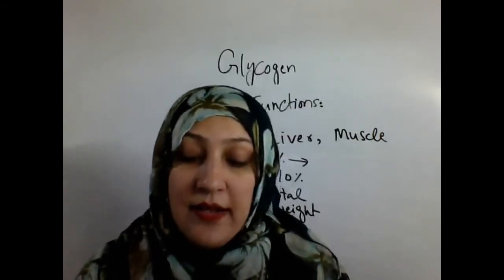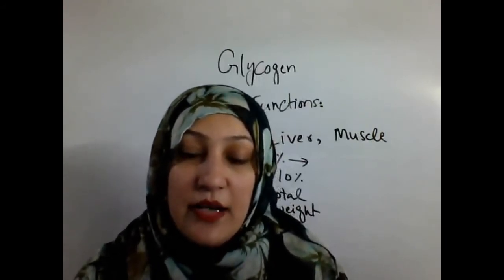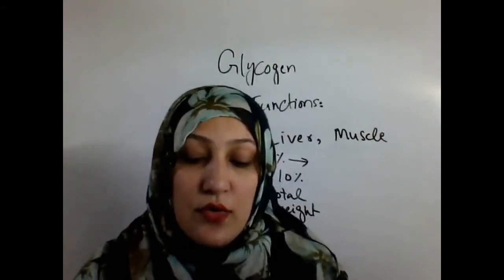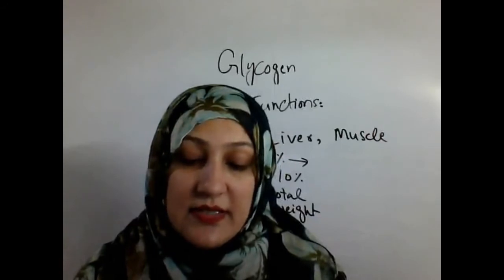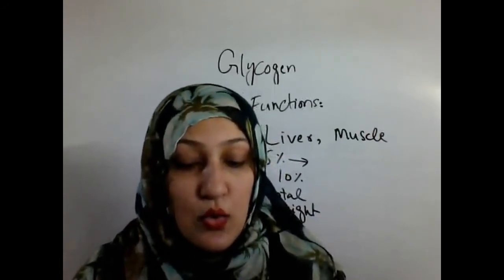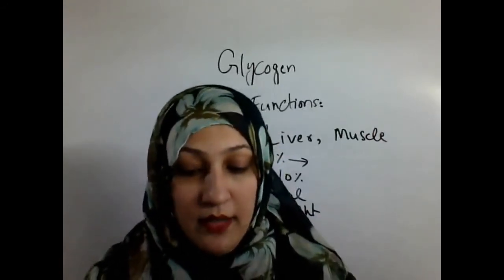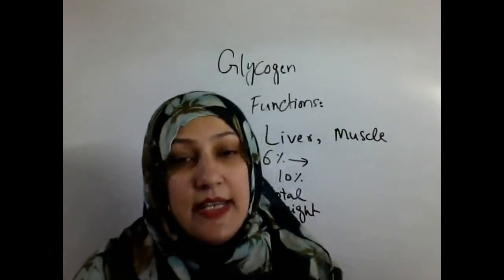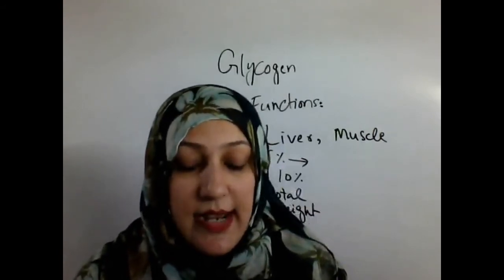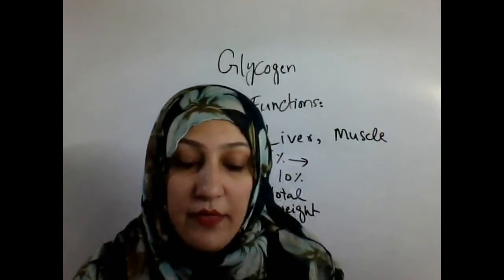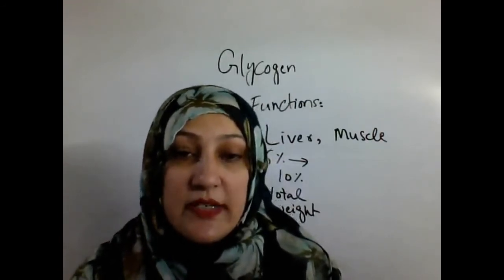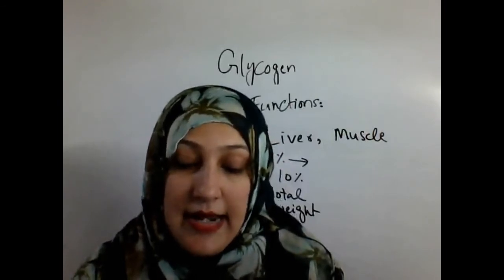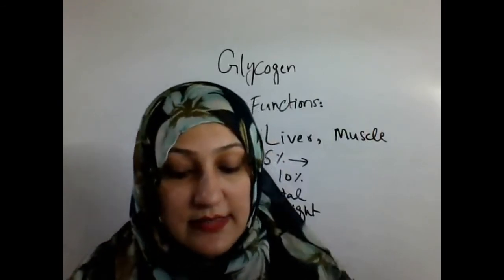Glycogen is broken down by glycogenolysis into glucose 1 phosphate, which is converted later on into the glucose molecule and released into the bloodstream. Thus, glycogen serves as the main buffer of blood glucose levels by storing glucose when its level is high and releasing glucose when levels are low.